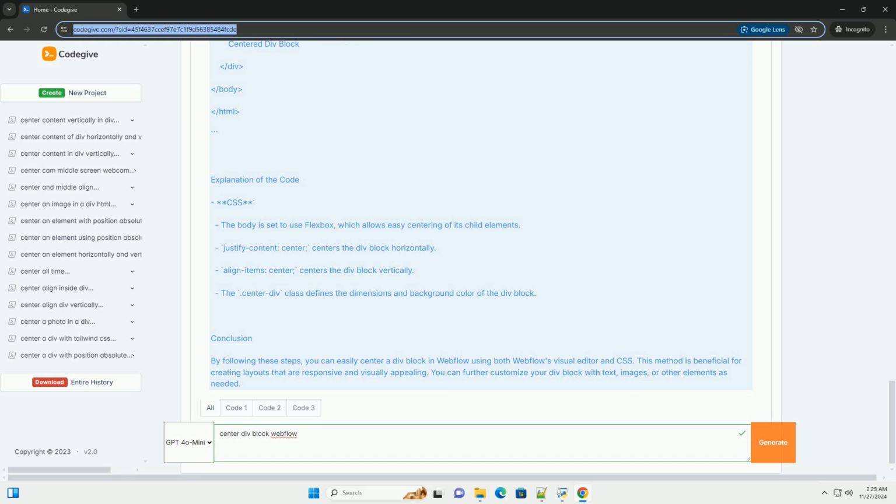Step 3: set the div block's size. 1. With the div block selected, go to the Style panel, right sidebar. 2. Set a width and height for your div block. For example, width 300 px, height 200 px. 3. Set a background color to visualize the div block. For example, use a light blue color.